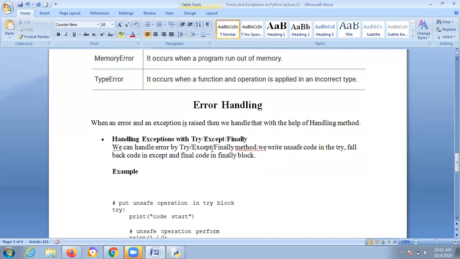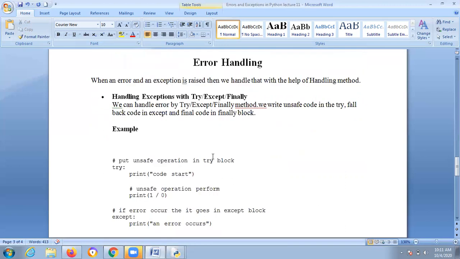And last one, how to handle errors. If an exception is thrown and submitted to the client, what is the use? As a developer, you should rectify this. That's your main task. Likewise, development should be performed. So when an error or an exception is raised, we handle that with the help of a handling method. So how to handle exceptions? Using try, except, finally. Okay, got it now? Previously, in core Java, they know try, catch, finally, throws. But in Python, three are present. First one is try, second one except, and last one finally.